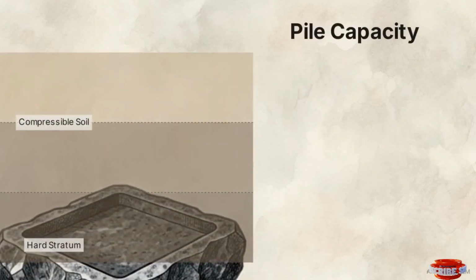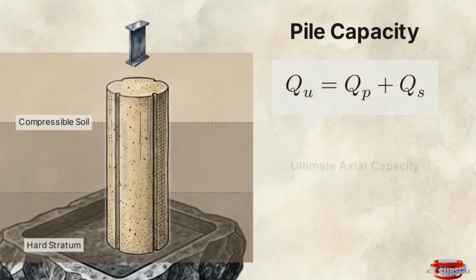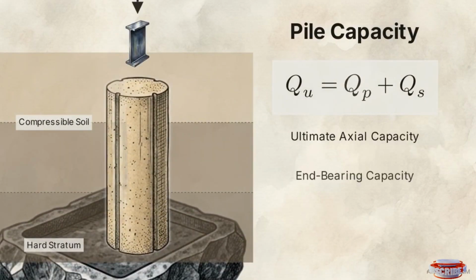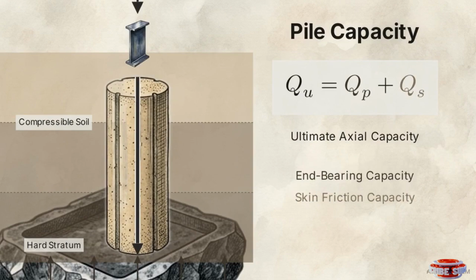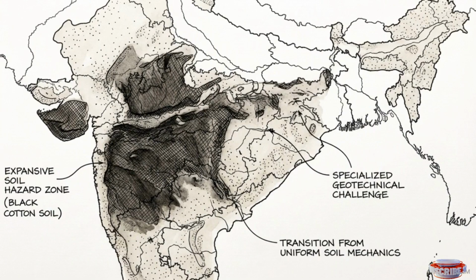The pile capacity formula shows a two-part load transfer mechanism. End-bearing capacity, QP, is the hard stratum's compressive resistance pushing against the pile tip. Skin friction capacity, QS, is the cumulative shear resistance developed along the lateral surface interacting with surrounding soil. While friction piles are highly effective in uniform soils, specific regional geotechnical hazards require entirely different mechanical solutions.